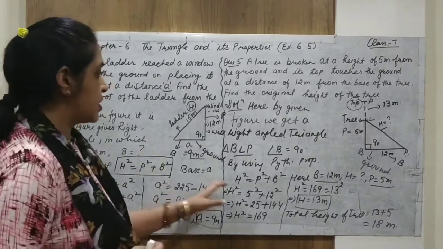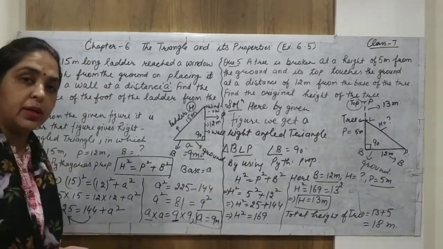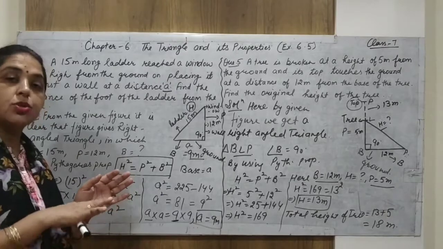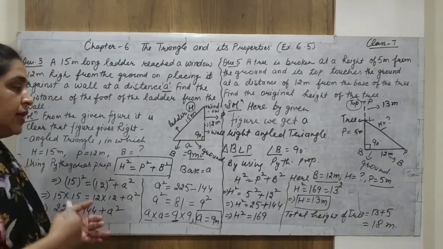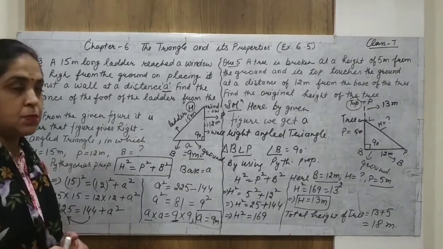These statement based questions are very important, because from these questions you have to draw the diagram, you understand the right angle triangle, and then you can use the Pythagoras property.